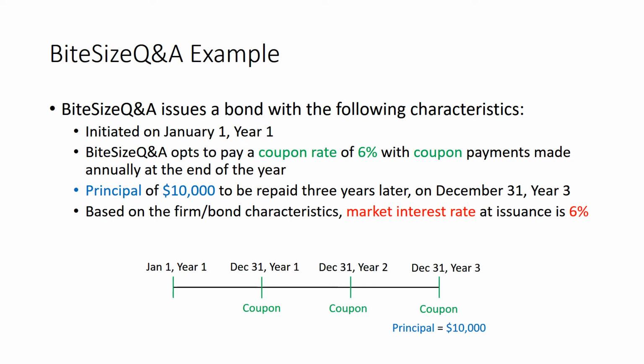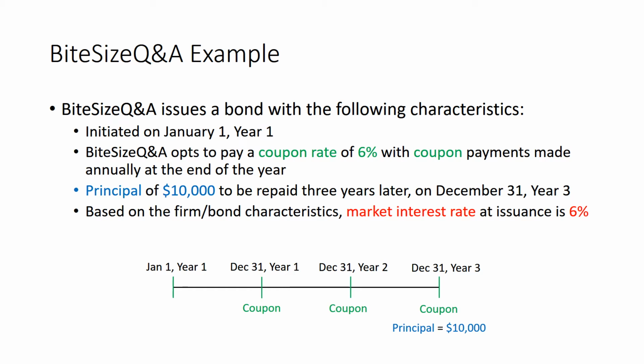Let's work on a timeline first. We know that this bond starts on January 1st, year 1, and it will end on December 31st, year 3. And on December 31st, year 3, the principal of $10,000 will be paid back to the investors. Every year, Bite-Size Q&A will pay a coupon rate of 6%, which means that it's making interest payments.